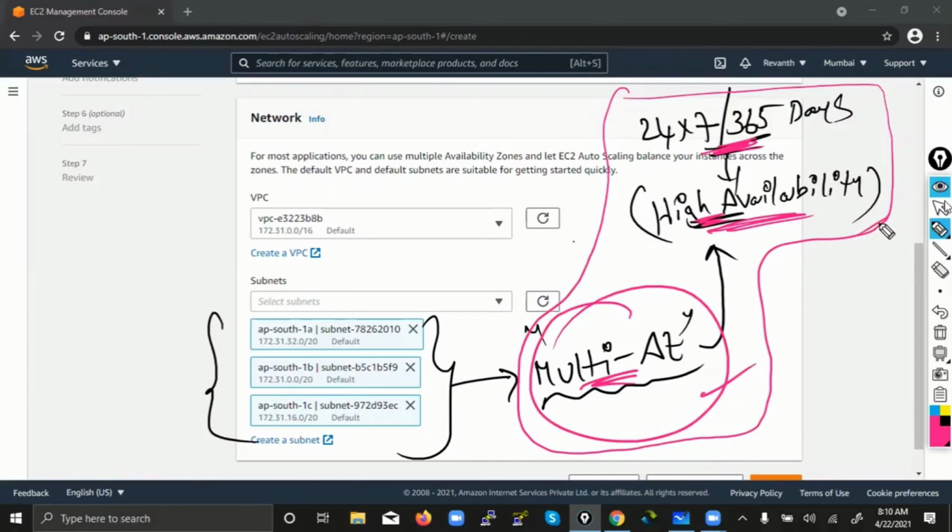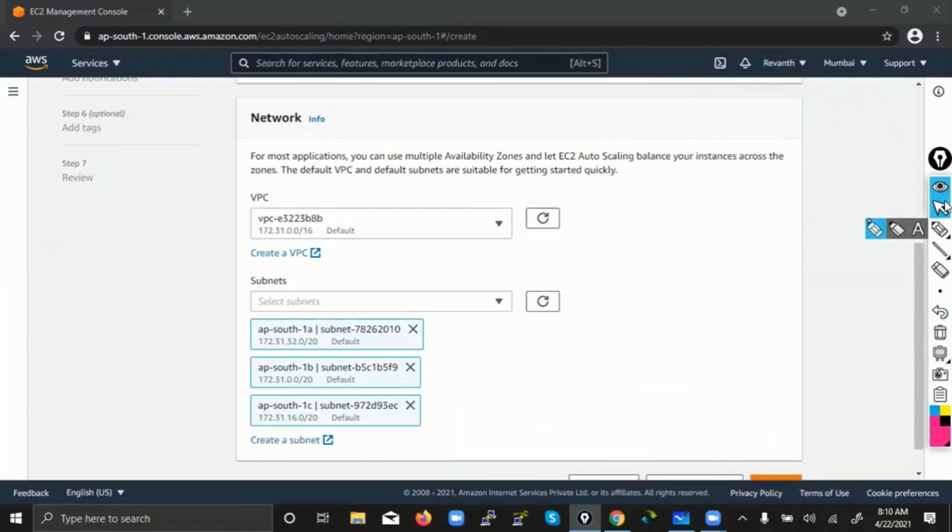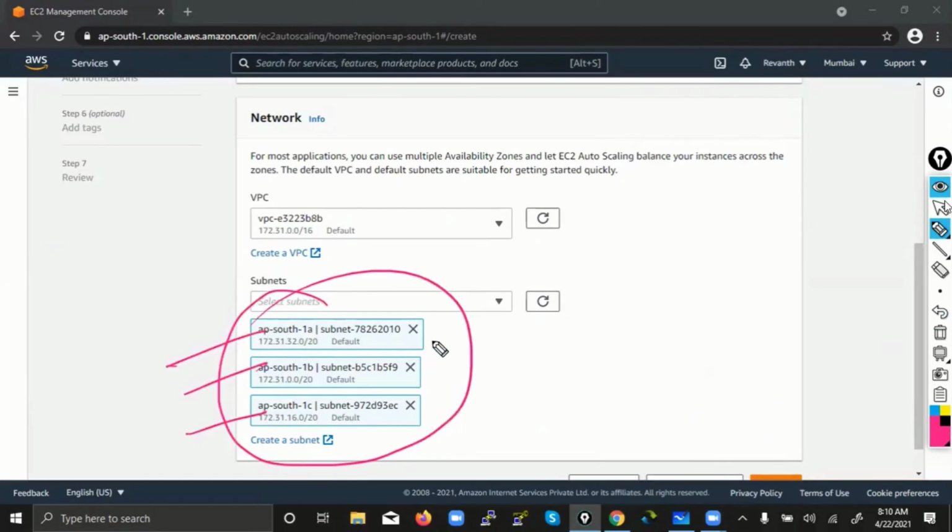So whenever you are practicing at your home, while going through the video, pause the video and make a note. Whenever I use the word in real time, in interviews, in certification, just make a note of them and then continue practicing. Okay. So you understood this concept, right? Why am I launching in all the three availability zones? Why not only in one? Because for achieving high availability.